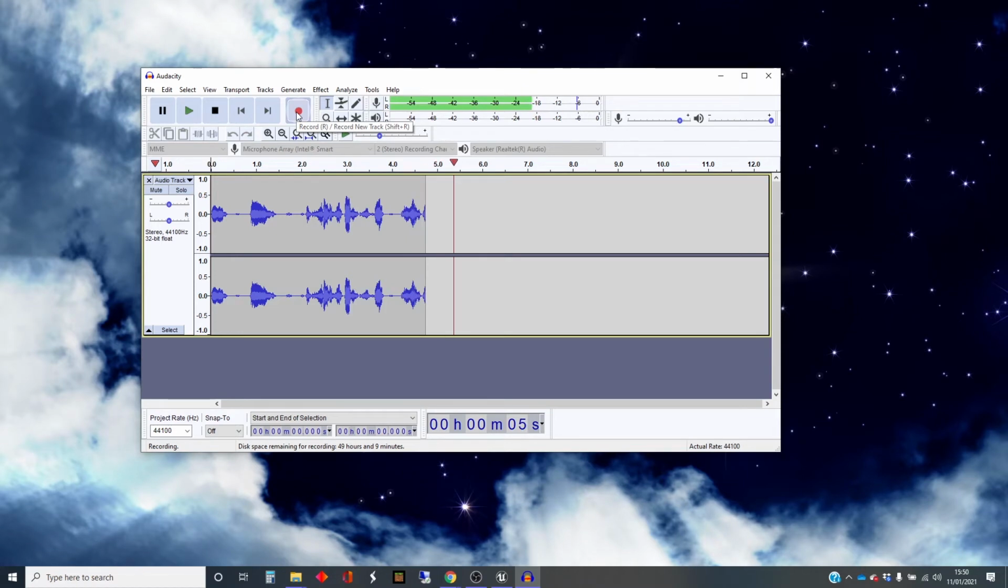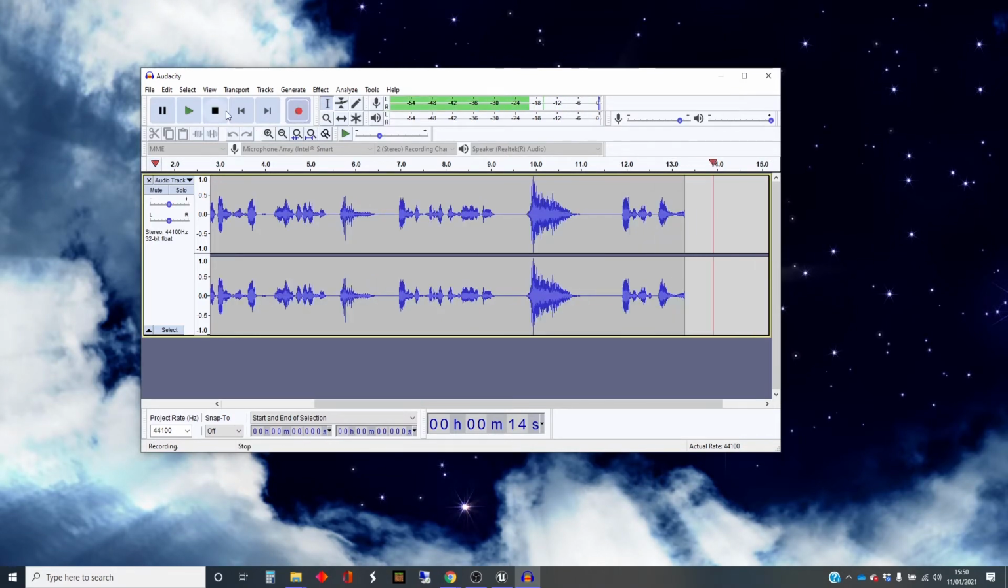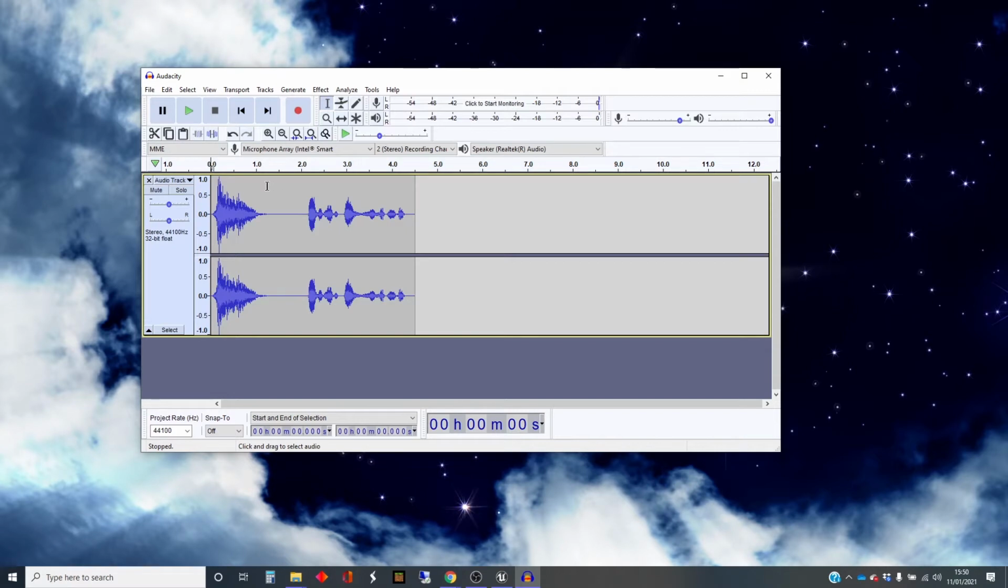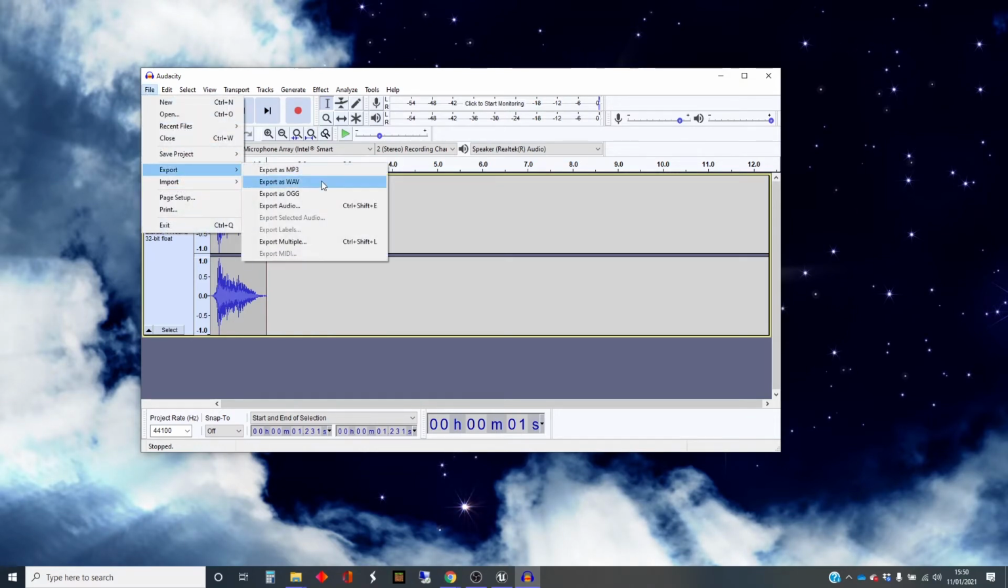And let's do the rattle. That was a bit pathetic. Let's try that again. That's much better. Right, let's stop. I wasn't worried about it recording while I was messing about, because it's really easy to just highlight some of this and cut. We don't want the bit off the end there. Just cut that, and then we're going to export that as a WAV file.